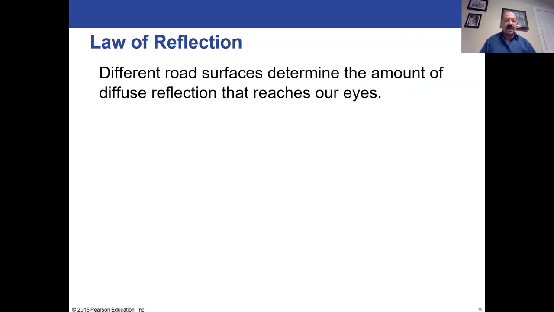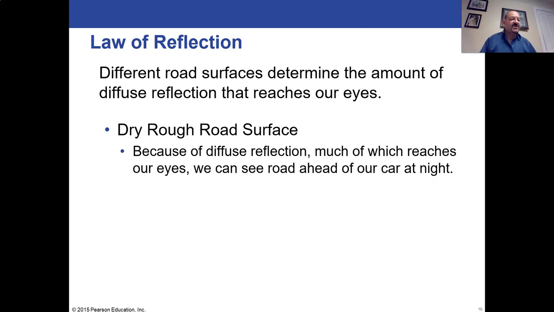All right, so different road surfaces will determine how much of this diffuse reflected light actually reaches our eyes. And the big difference here is between dry surfaces and wet surfaces. On a dry road surface, which has a certain amount of roughness to it, there's going to be diffuse reflection on different parts of the road, but some of the light that hits the road will hit your eyes and you'll be able to see the road perfectly well. And that's why we can see the road reasonably well when we're using our car lights. Even though we hit it with the light, some of it will bounce back to our eyes because of these weird angles of hitting the road.